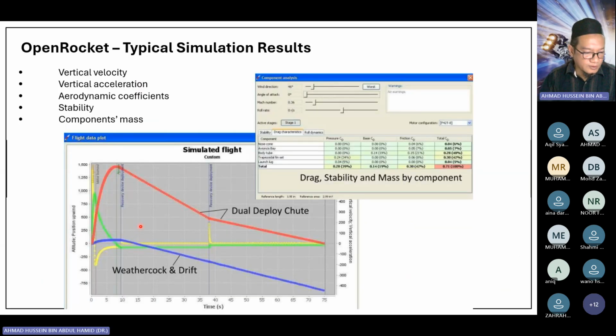Once you've completed the design of your rocket, or concept generation, then you can do simulation. Once you've done the simulation, these are the typical results you can get from the OpenRocket software: the vertical velocity, vertical acceleration, aerodynamic coefficients, stability, components mass, and so on. All of this I will discuss later in greater detail. This is just an overview. Don't worry.